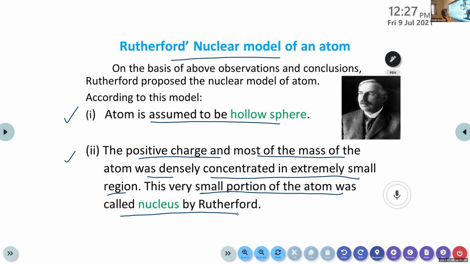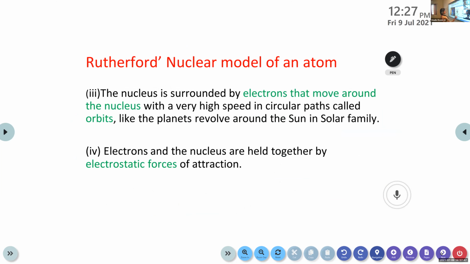Completed, children? Yes, right? Yes, ma'am. Okay. Then the third point, sorry. Yes, third point. The nucleus is surrounded by electrons that move around the nucleus with a very high speed in circular paths called orbits. Okay?